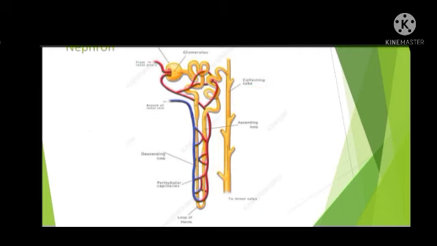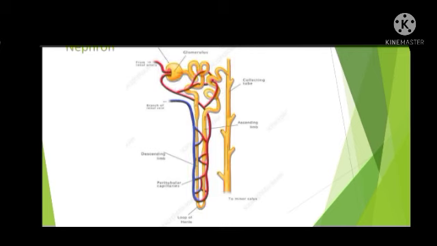Is it clear? Once again, I will tell the structure of the nephron. It consists of a cup-shaped structure called the Bowman's capsule, and inside that Bowman's capsule, a tuft of capillary is present which is called the glomerulus. So, through this glomerulus only filtration of blood occurs. Then it is followed by the coiled tubular part called the proximal convoluted tubule, and then the U-shaped structure called the Henle's loop. Again a tubular structure called the distal convoluted tubule which joins with the collecting duct. So this is about the structure of the nephron.